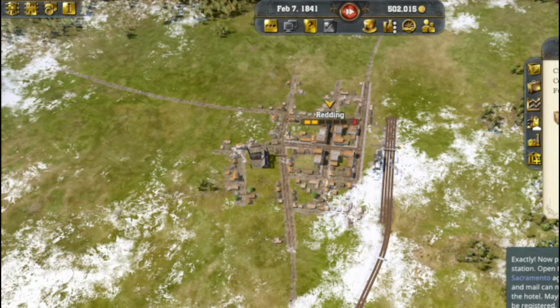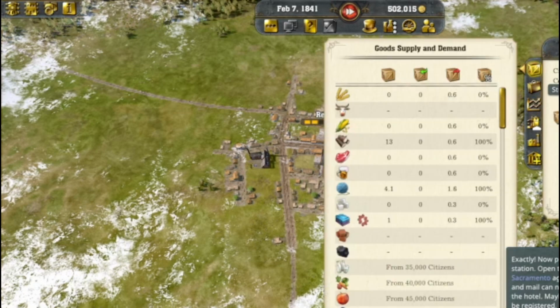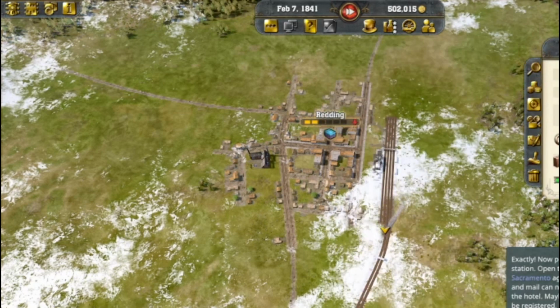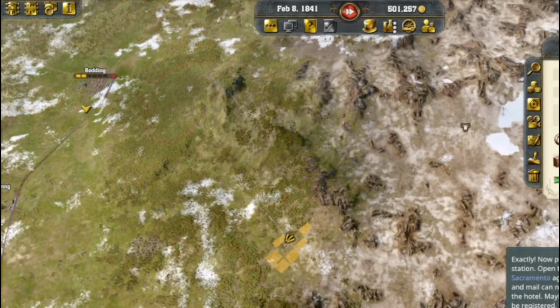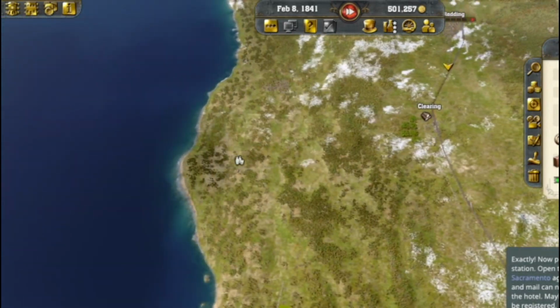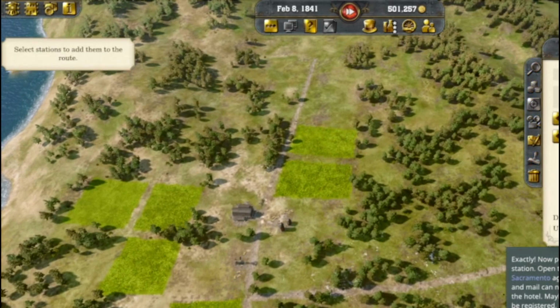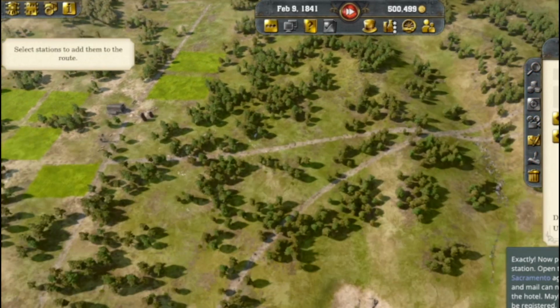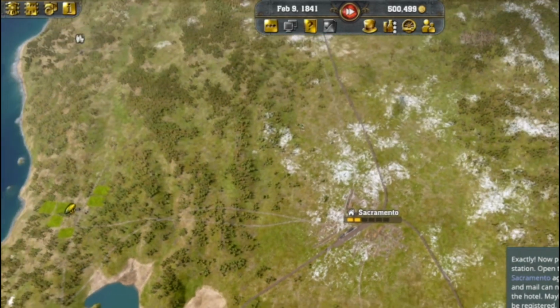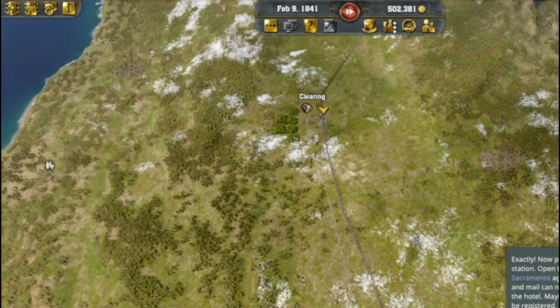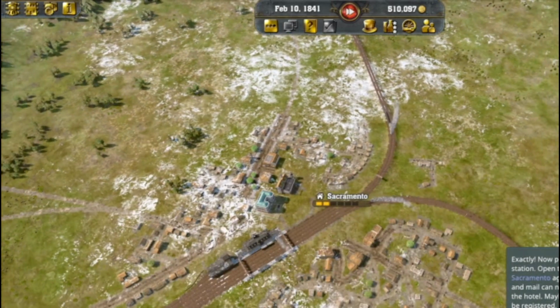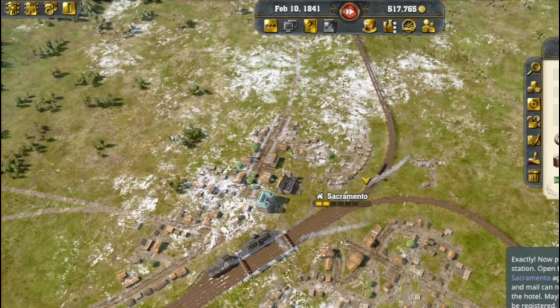Textile. Okay. It needs corn. How you see? What a fault. Those people should arrive here now.